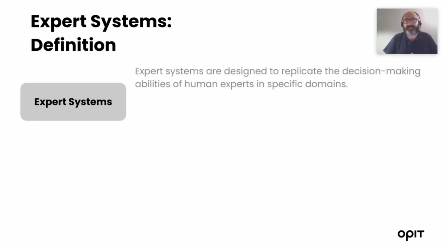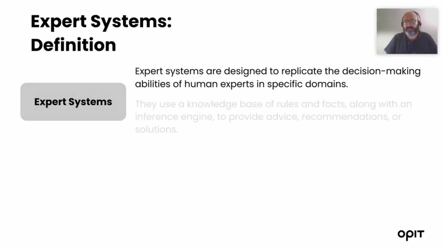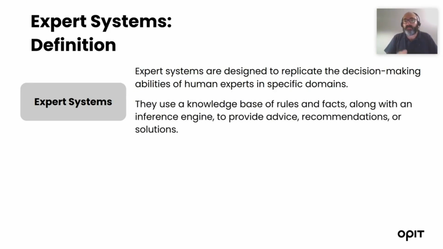An evolution of the rule-based system are expert systems. What's the definition of expert system? Expert systems are designed to replicate the decision-making abilities of humans in a specific domain. They use a knowledge base of rules and facts with an inference engine to provide advice, recommendations, and solutions. You may remember from a previous lesson that Deep Blue, the system that beat Kasparov, the world chess champion, was an expert system specialized in playing chess.